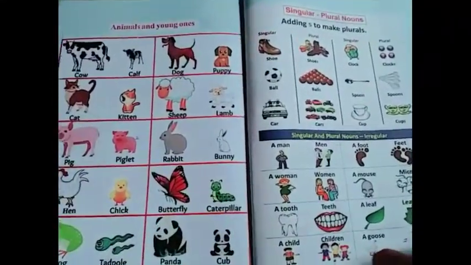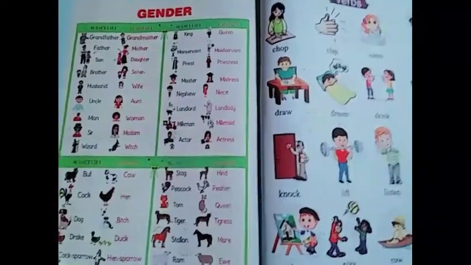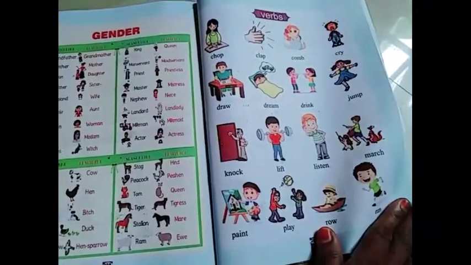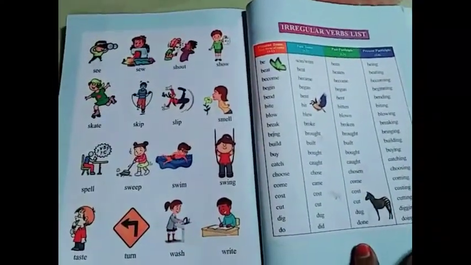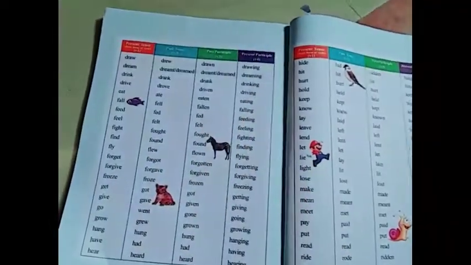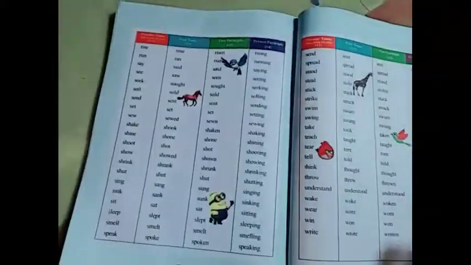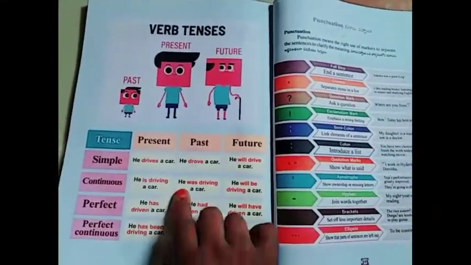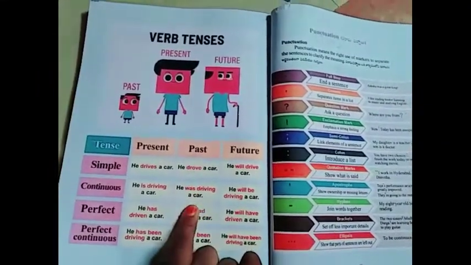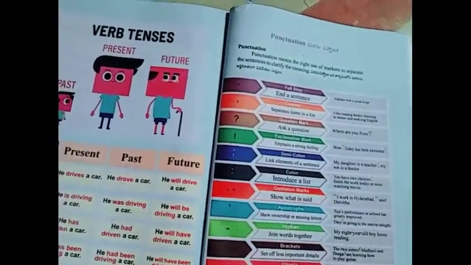Animals and young ones, singular plural forms with the pictures, very helpful, very useful up to 10th standard. Verbs with action, with illustrations. Wow. Irregular verbs list. Okay. Past participle, present tense, past tense, past participle, present participle. Very nice. Verb tenses with sentences and punctuation marks. So very nice.